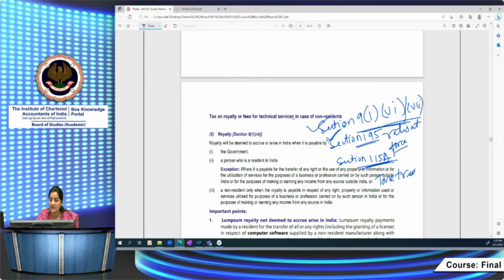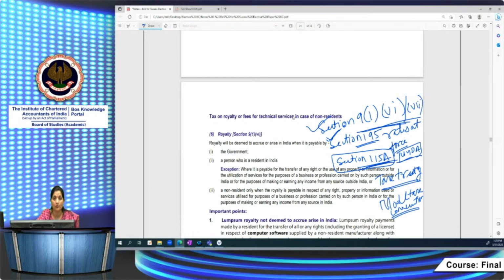Tax treaties. If the DTA is not given to you, then you will come to see the Model Tax Convention. So these are the things, along with section 115A for FTS and royalty. Section 44DA is also very important.